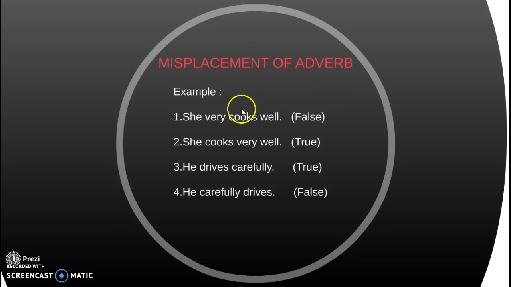The first example is "very". "She very cooks well" is a wrong sentence. "She cooks very well" is the true sentence. Next, "He drives carefully" is the right sentence, and "He carefully drives" is totally wrong.